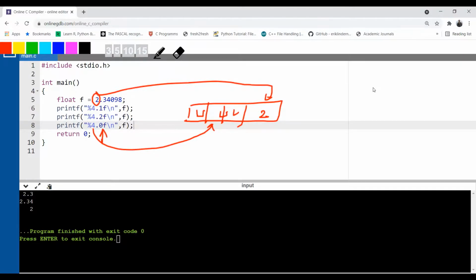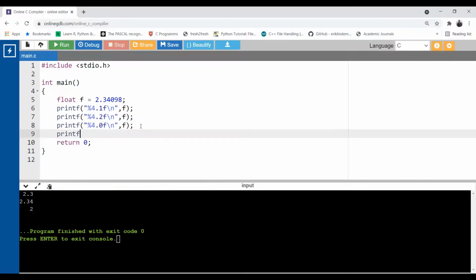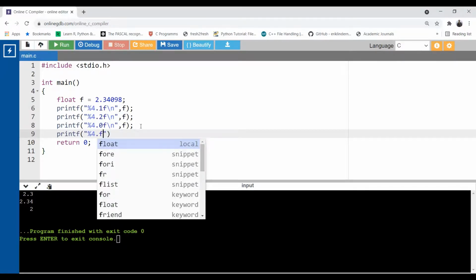Okay. Now let's see another printf statement. I'm going to ignore the precision value, but I want to print the decimal point. And to print the decimal point, see, next one, percentage 4 decimal point f. So there is no precision here.